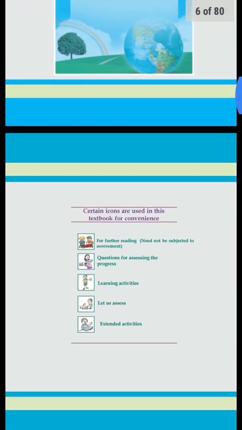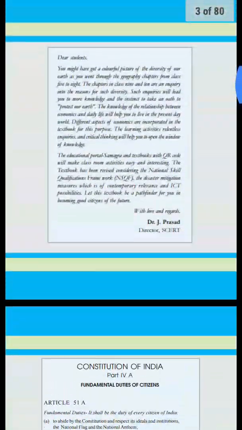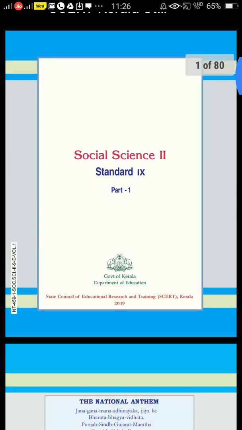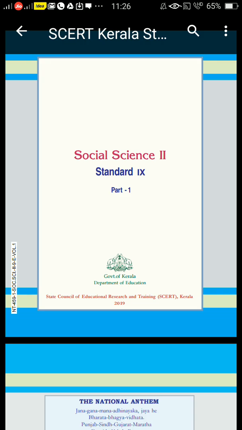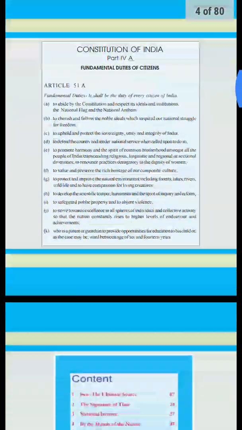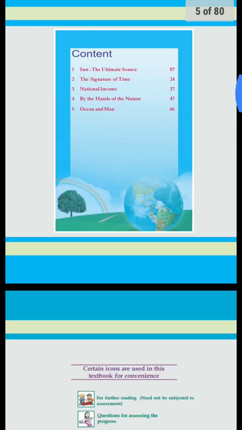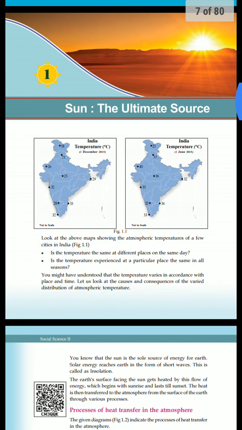This is your social science. You have two textbooks: Social Science 1 and Social Science 2. This is your Social Science 2 Part 1 textbook. Here you have nearly 5 lessons. The first lesson is The Sun, the Ultimate Source.